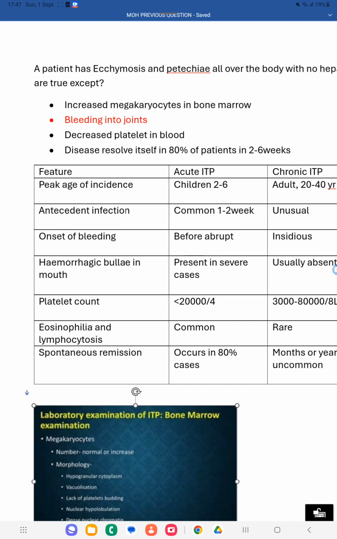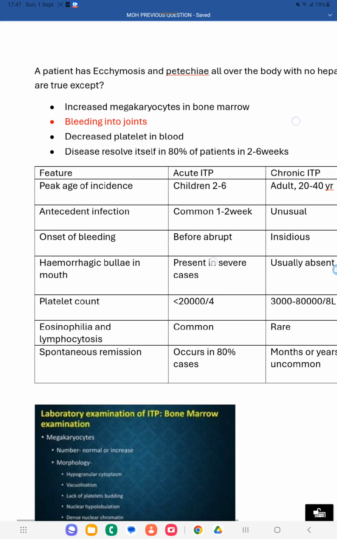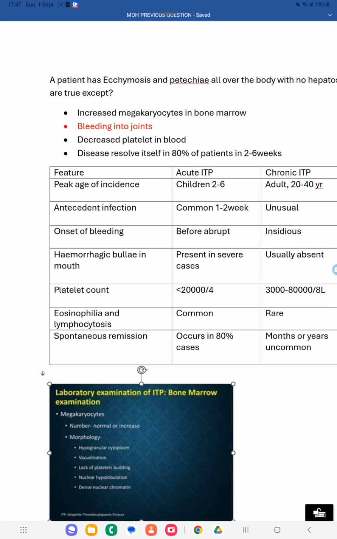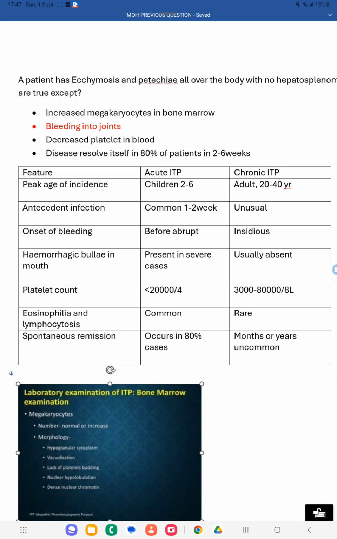Okay, so after an infectious condition, suddenly there is an autoimmune reaction happening, and because of that platelet deficiency is happening, and in this way bleeding is happening under the skin. Okay, that is called immune thrombocytopenic purpura. So here the question was, the patient will be suffering with ecchymosis and petechiae. Both are bleeding which happens under the skin, and there will be no hepatosplenomegaly. So that is a condition called immune thrombocytopenic purpura. So among these, the other three options are related to ITP. Bleeding into the joints is not a correct option. So the answer is bleeding into the joints.